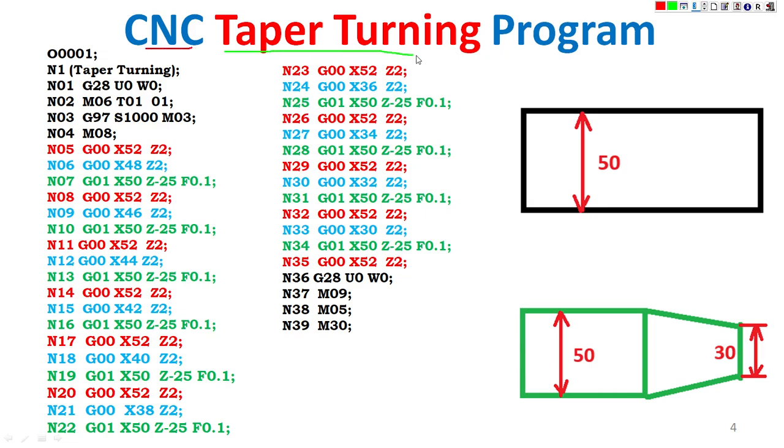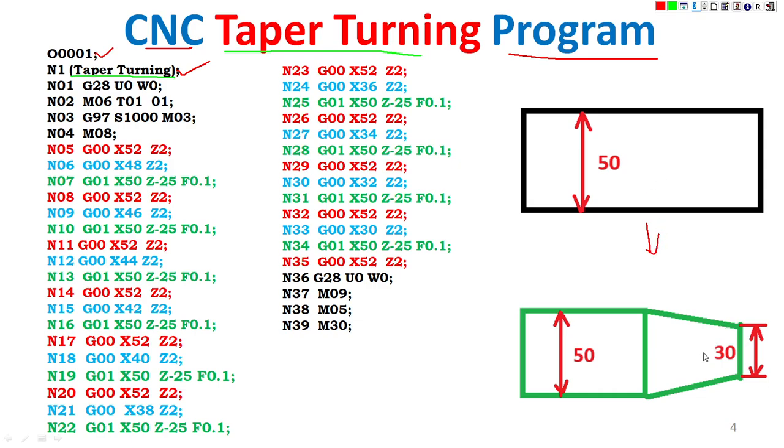CNC taper turning program. The program is O0001, program 1, a taper turning one. The given diameter is 50. So this is the original specimen.